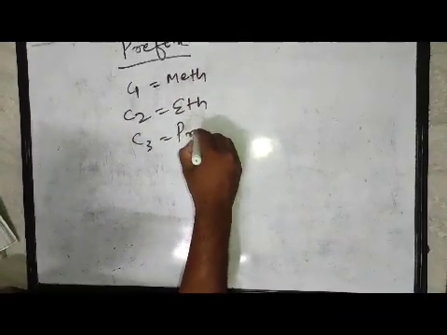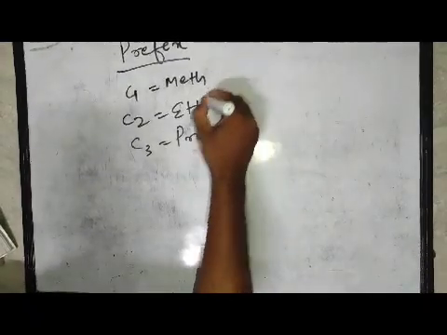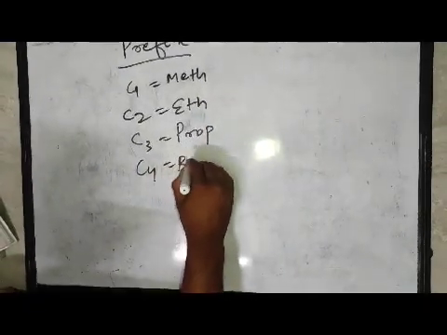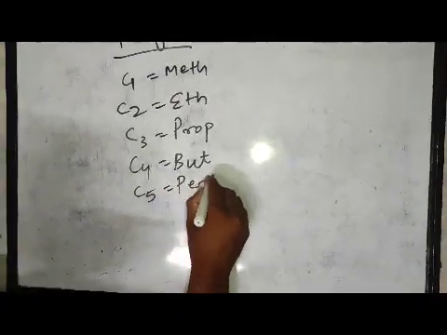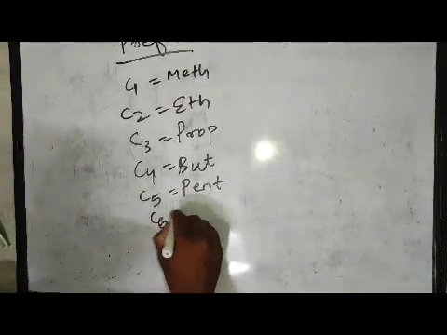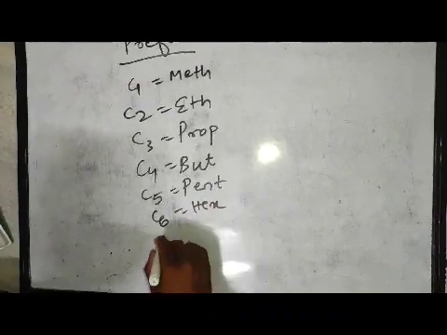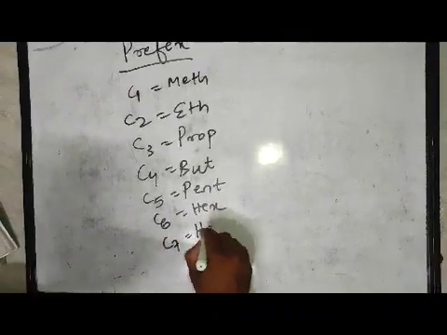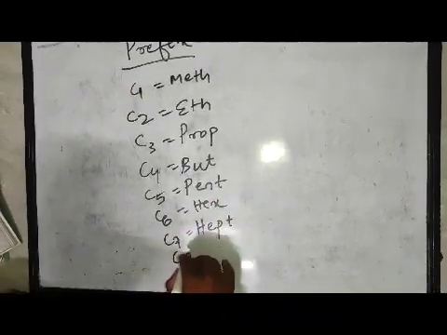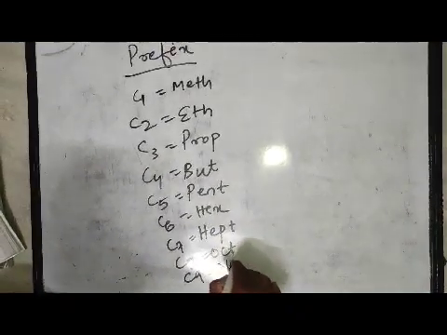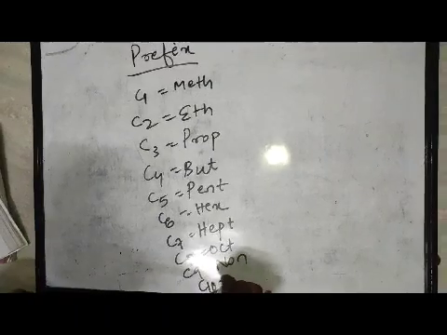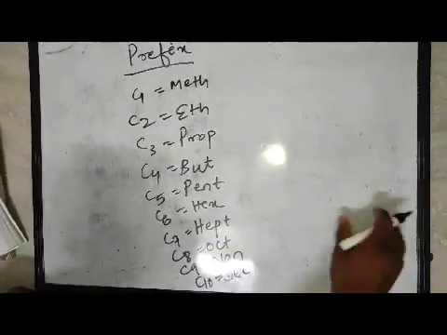Carbon 3 is prop. Carbon 4 is but. Carbon 5 is pent. Carbon 6 is hex. Carbon 7 is hept. Carbon 8 is oct. Carbon 9 is non. Carbon 10 is dec.